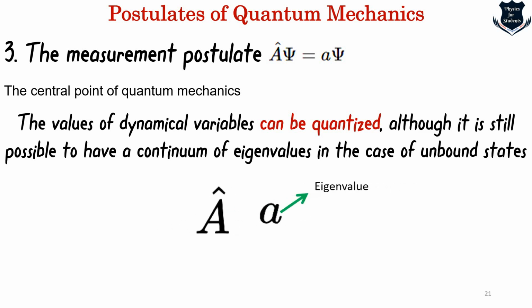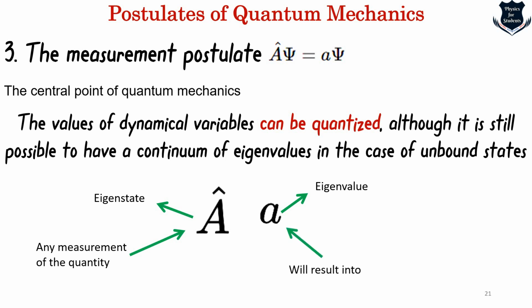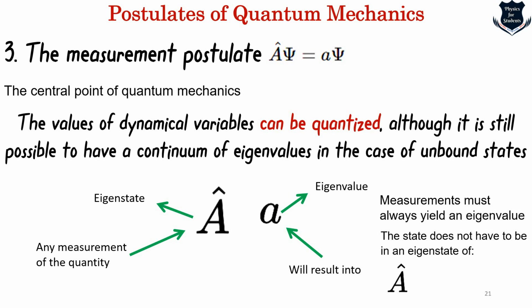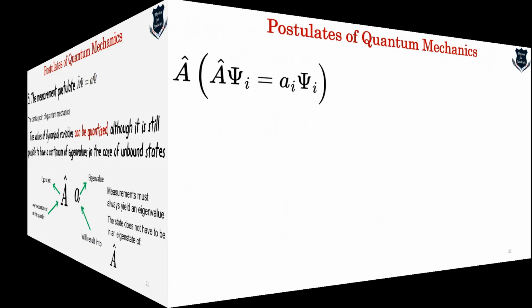If I take an operator A which, when operated on an eigenstate, gives an eigenvalue, then any measurement of the quantity of this operator A will result in this eigenvalue. What I am trying to tell is that a measurement must yield an eigenvalue. The state does not have to be in an eigenstate of A. So the measurement has to give an eigenvalue, and that shows how we can quantize things.